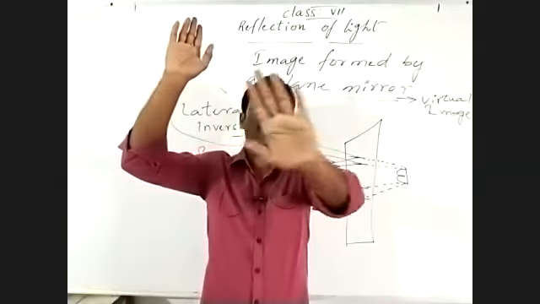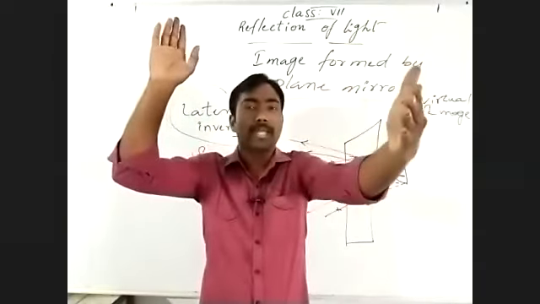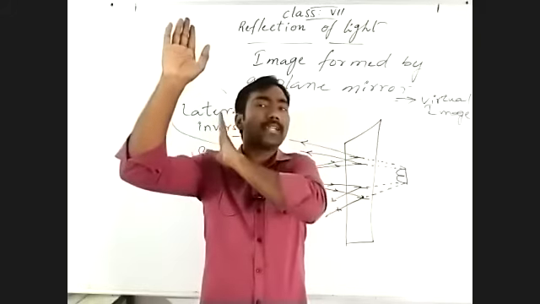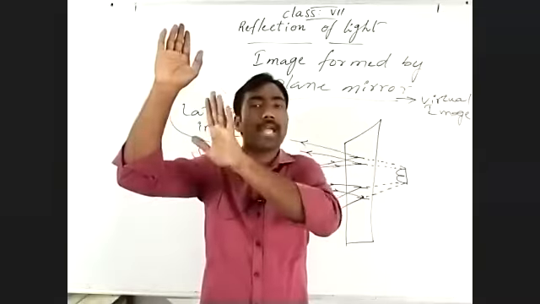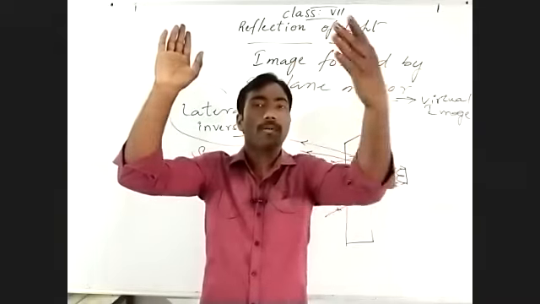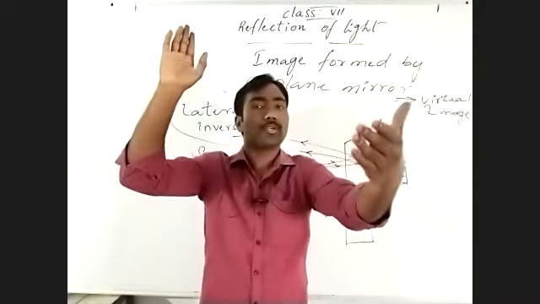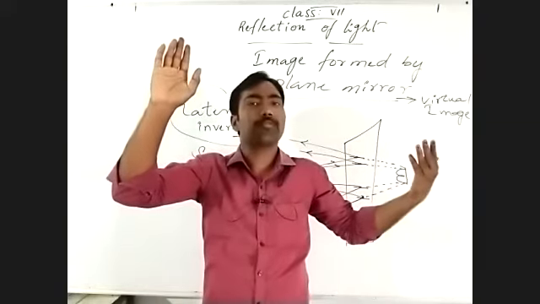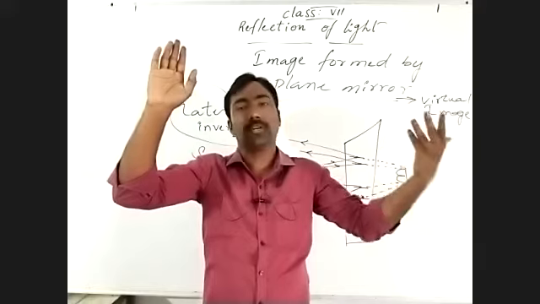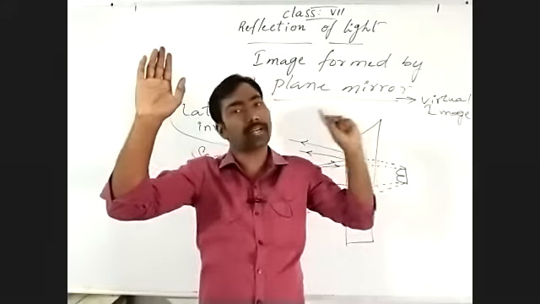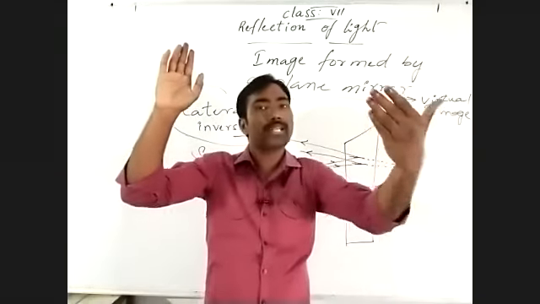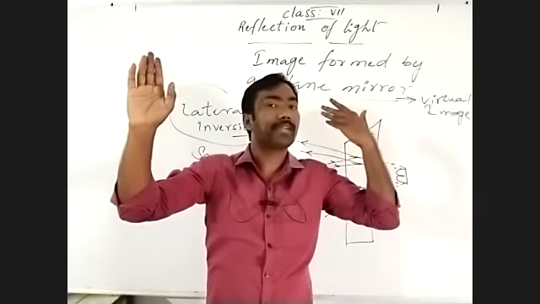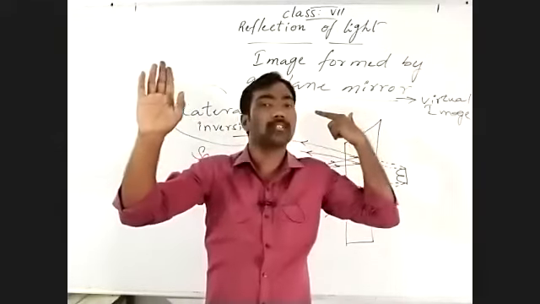When these light rays strike the plane mirror, they bounce back in this direction. By whatever angle the ray is incident on the plane mirror, with that same angle the incident light ray bounces back as a reflection. Understand? With the same angle. So what happened? Due to the reflection, as we already discussed, we are getting images. So when the reflection is taken backwards, the image appears at the left side, so the right hand appears as what? Left.